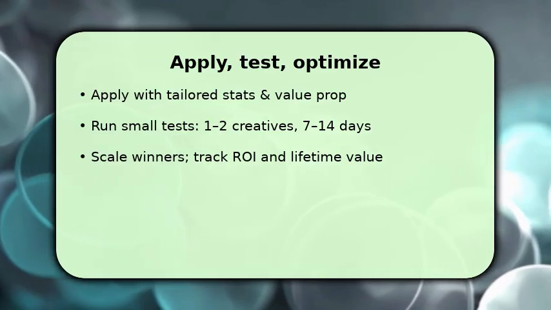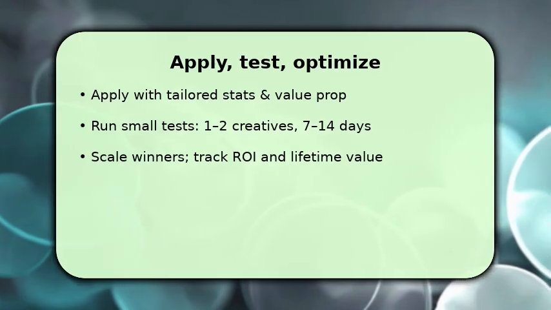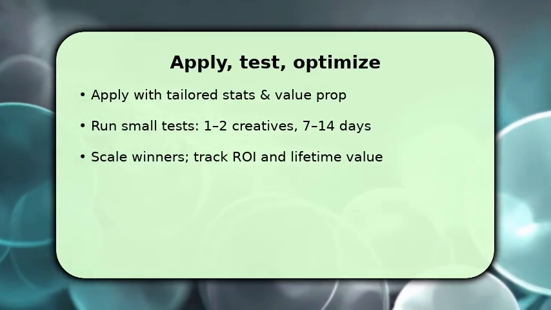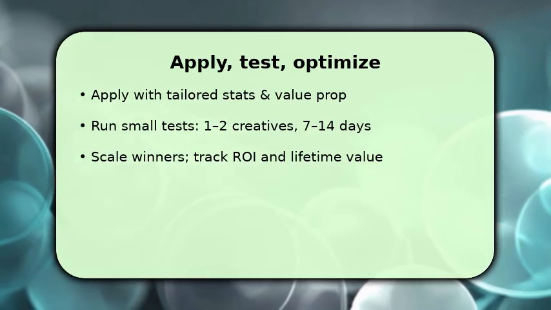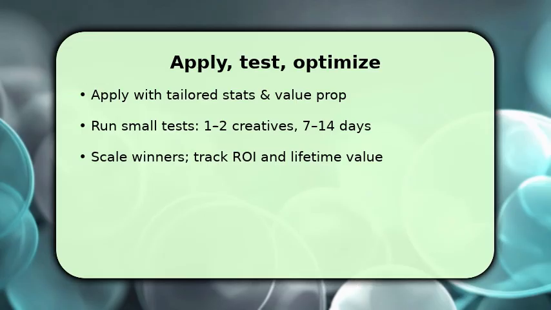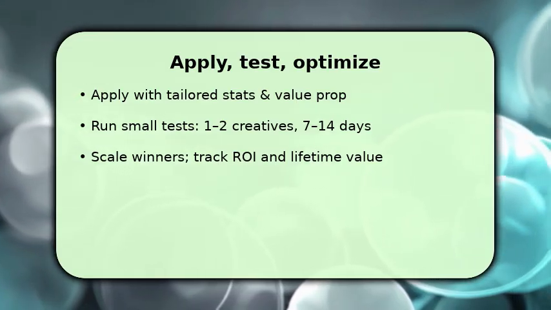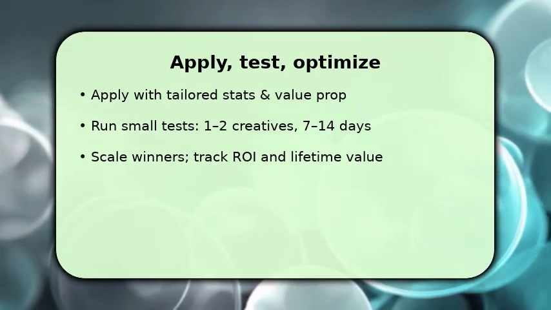Once approved, run controlled tests, 1 to 2 creatives across 1 or 2 channels for 7 to 14 days to gather baseline data. Make sure to track clicks, conversions, and cost per acquisition, then double down on winning creatives and scale slowly. If earnings are low, troubleshoot by raising traffic quality, changing offers, or negotiating better terms with the manager to improve long-term ROI.